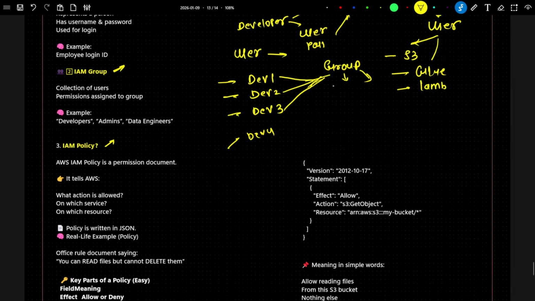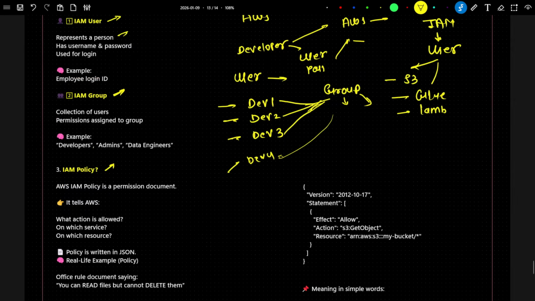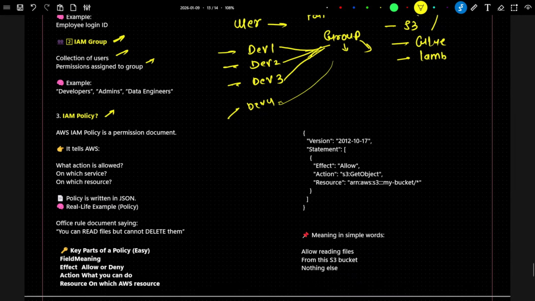So if you just add the user to this group, then automatically whatever access is required for this developer will be assigned. Instead of creating users one by one and assigning access, you can create a group, assign whatever access is required, and add the users to this particular group. So it is a collection of user permissions assigned to a group. This is an IAM group.